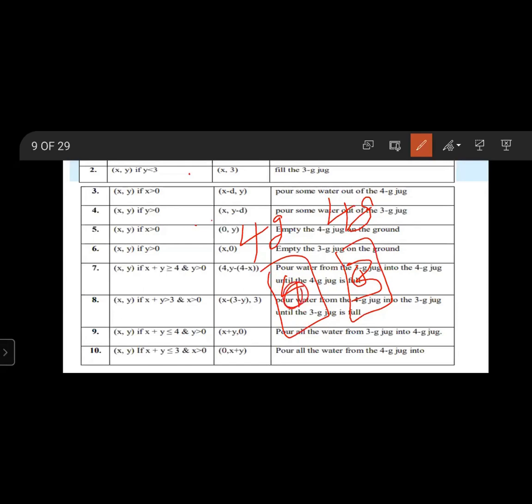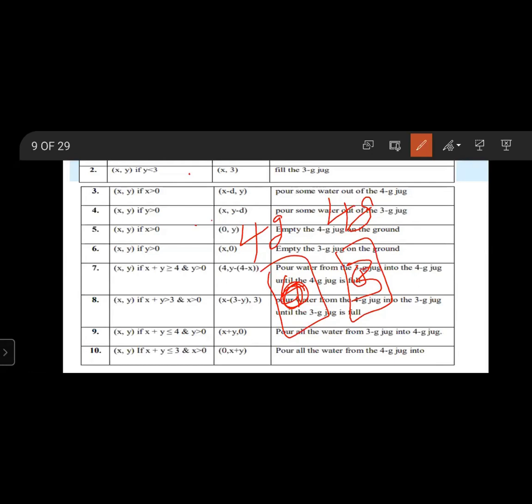Empty the 4 gallons. That means the 4 gallons is equal to 0. Empty the 4 gallons on the ground. Sixth rule, (x, y) if y greater than 0 goes to (x, 0). That means empty the 3 gallon jug on the ground.